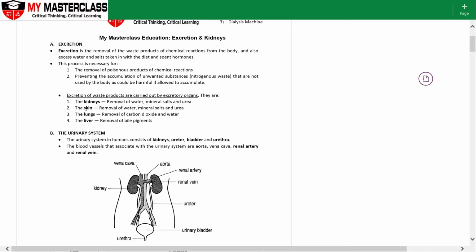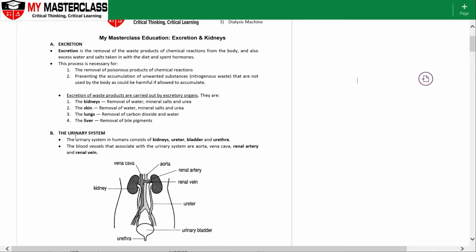In fact, the skin is one of the largest organs in the body. So any toxicity of the body long term will show up on the skin. Okay, now the lungs remove the carbon dioxide and water. Liver is to remove the bile pigments, that is the remnants or the products from the bile process. Okay, so just take note there are four and not just one, the kidneys, which is a common mistake made by students on excretion.